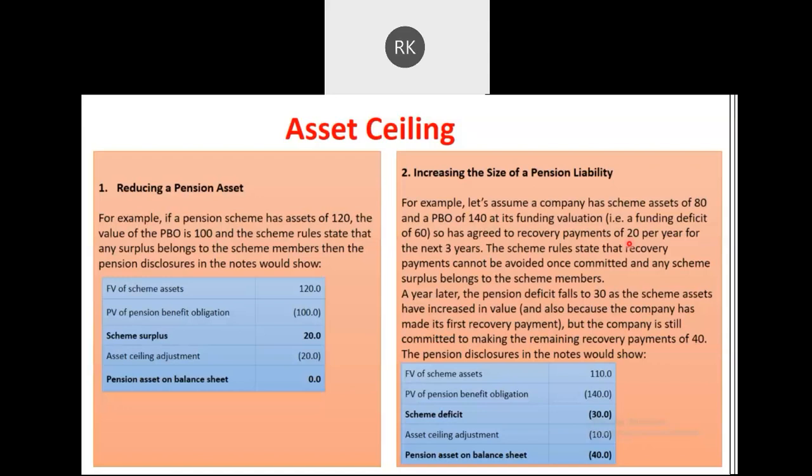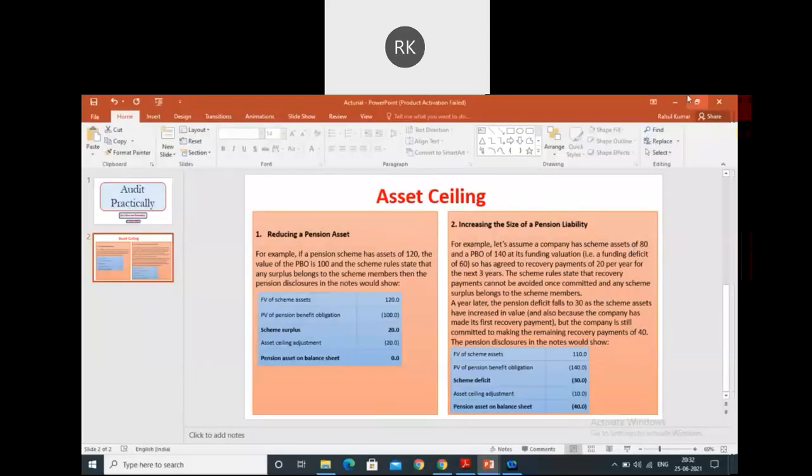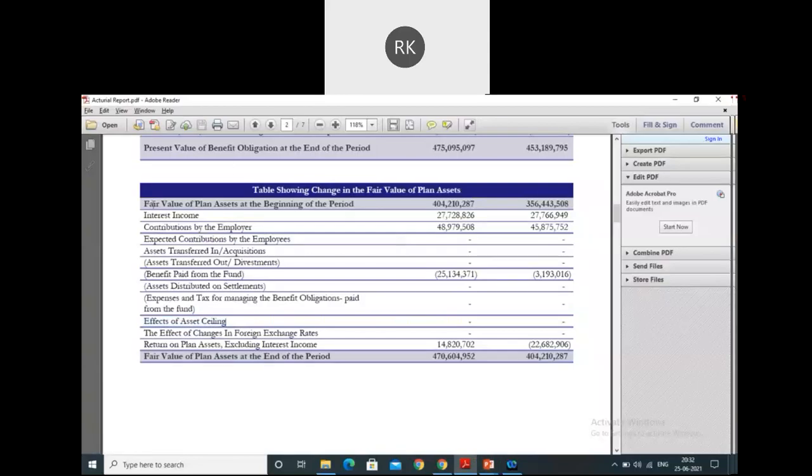Okay, so I believe we have spent a good amount of time on asset ceiling, and this was a very crucial understanding which one requires. Now moving further, all these elements we have discussed in depth. The next one is the effect of changes in the forex exchange rate. It applies if, for example, you have invested money outside your reporting or functional currency. Mostly the contributions or investments are limited to the country in which the company is operating, so hardly will you find this.